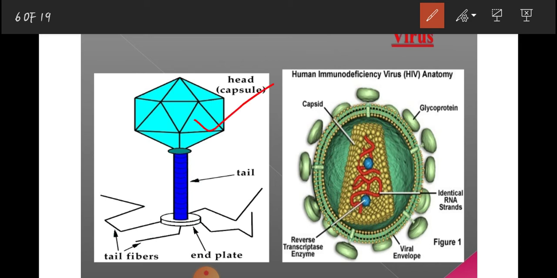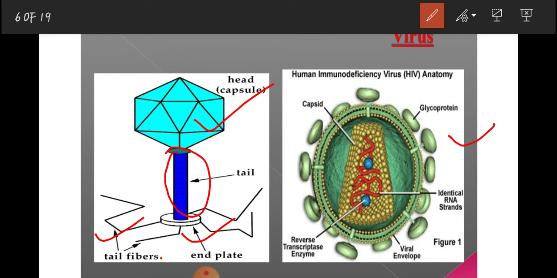This is the tail part of the virus, this is the end plate of the virus, and these are the fibers of the tail, also known as tail fibers. To explain the structure of a virus, the HIV virus anatomy is given here. You can see the complete anatomy of the HIV virus.